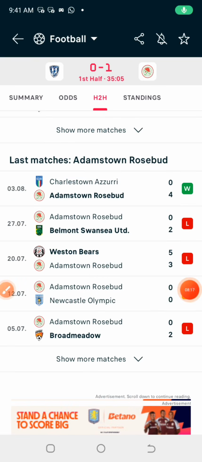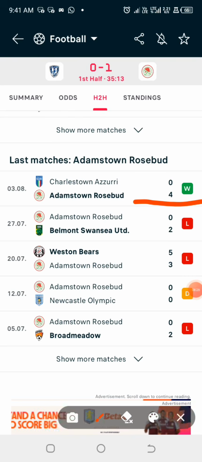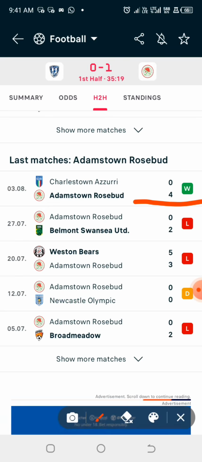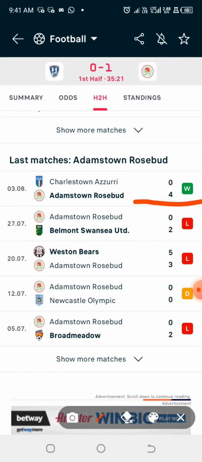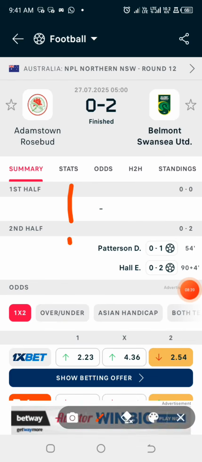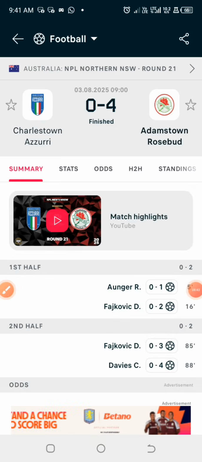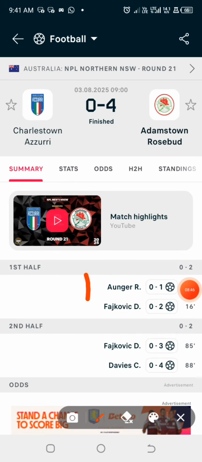So if we are to do that, because now you are dividing 2 by 4, we are getting 0.5. So we are getting 0.5 for the first half in the last 2 games, and we are also getting 0.5 for the second half in the last 2 games. So this is what happened in this particular game. Don't forget, they were unable to score in first half, second half, but here they scored 2 goals in first half, 2 goals in second half.